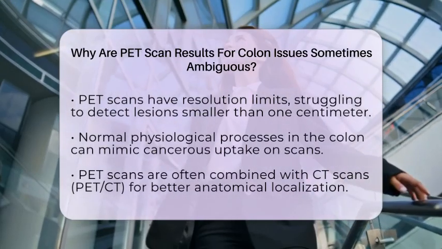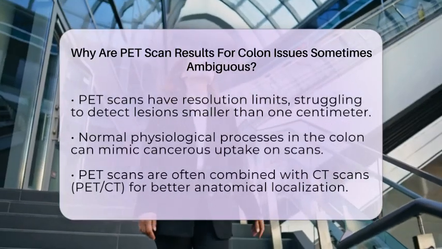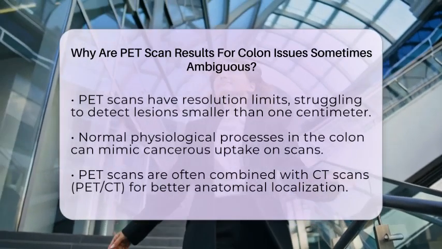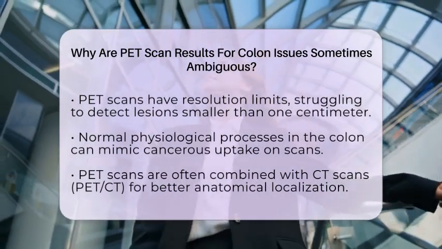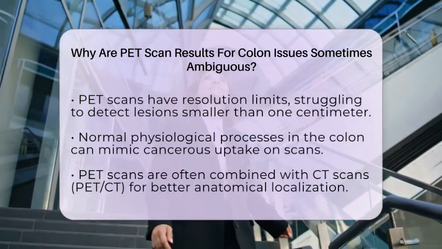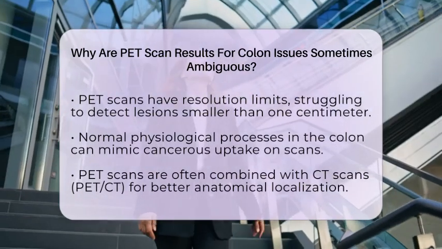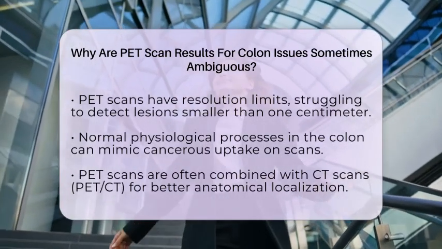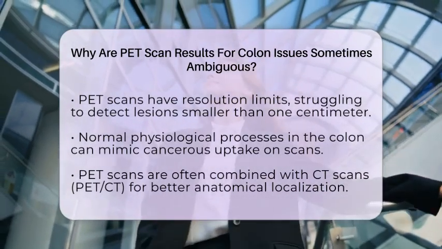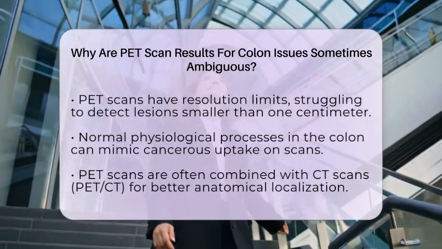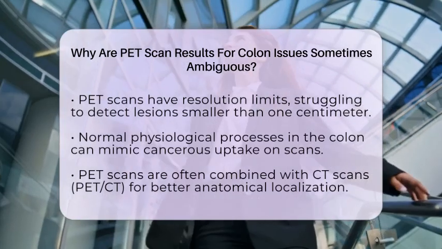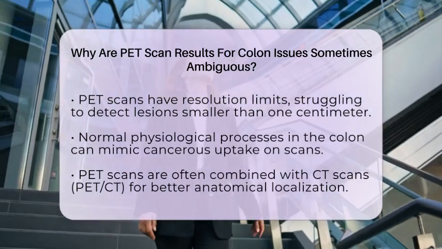To improve accuracy, PET scans are often used alongside computed tomography scans, known as PET-CT scans. This combination helps with anatomical localization, but even then, some ambiguity can persist. For instance, differentiating between scar tissue, inflammation, and active cancer can be challenging, particularly after treatment.